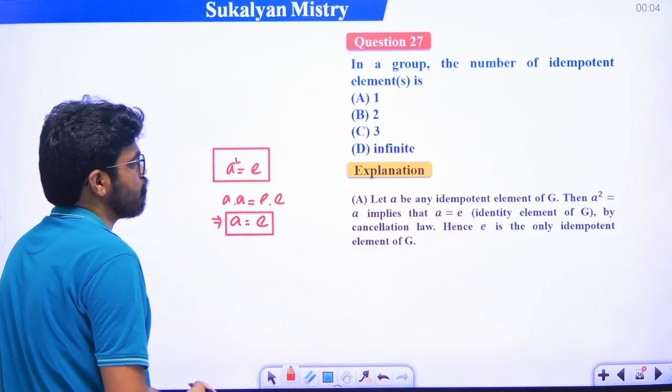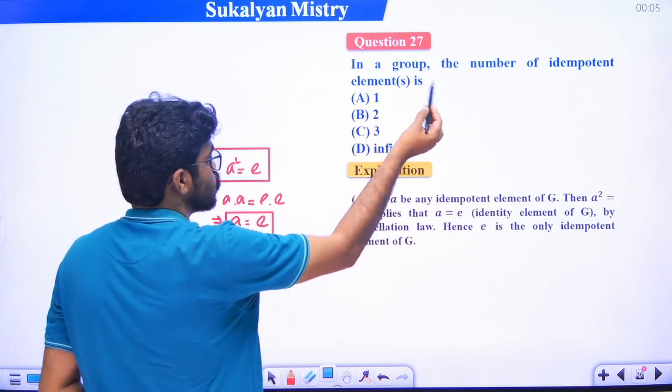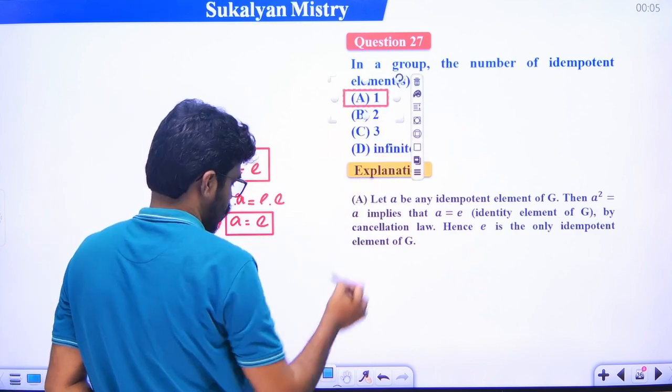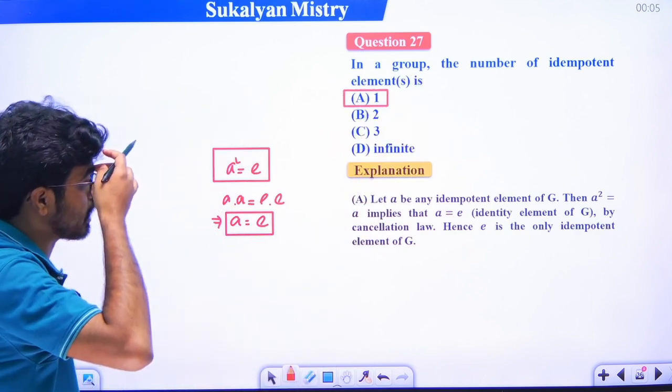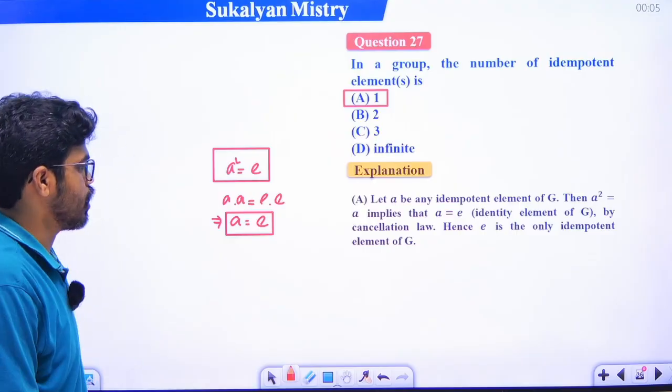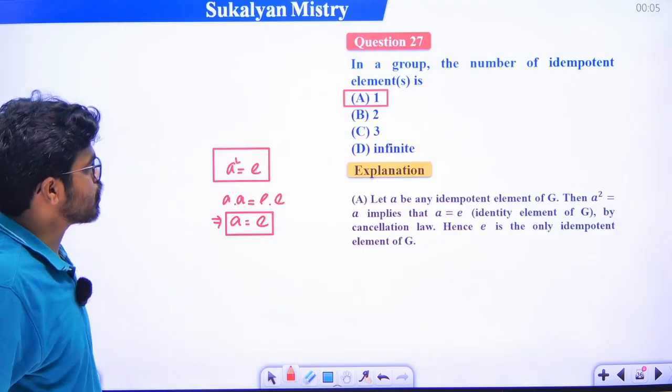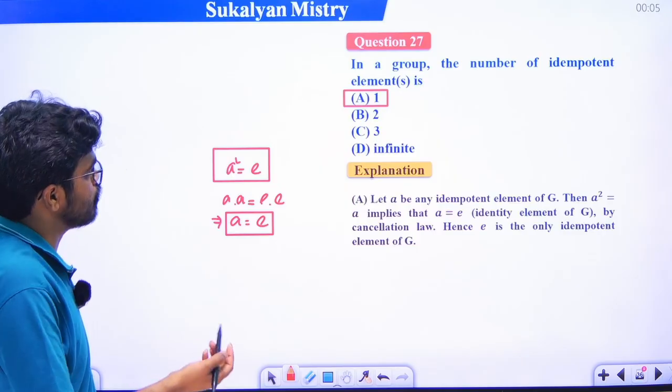So the number of idempotent elements in a group will be 1. So option A is the correct answer. E is the only idempotent element of this group.